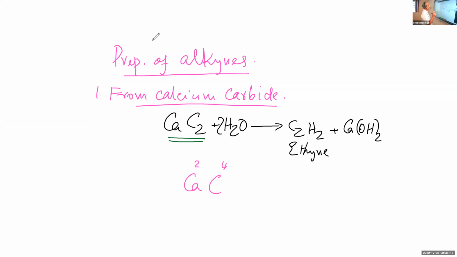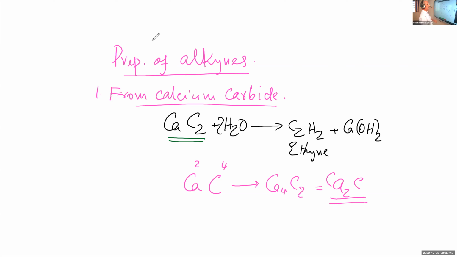Covalency of carbon is equal to 4. What will be the formula of calcium carbide you expect? If the valency rule is followed here, then it is Ca4C2. You take the simplest ratio and it is Ca2C. But here, calcium carbide, I have given you as CaC2, just reverse.